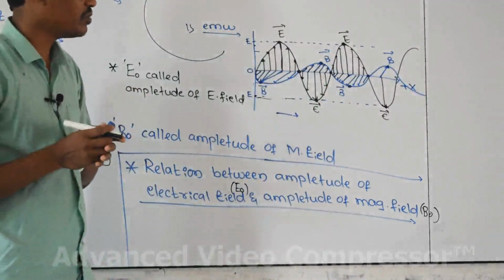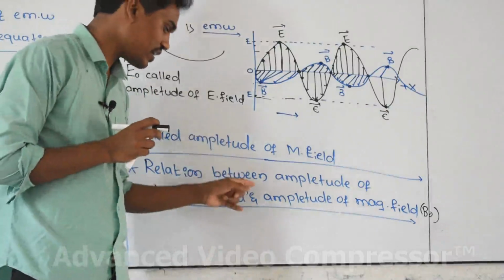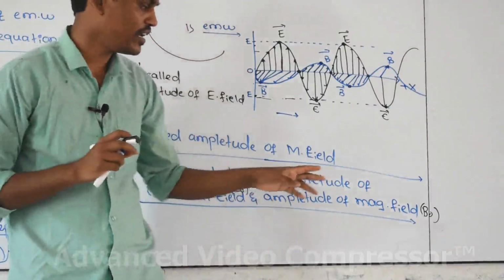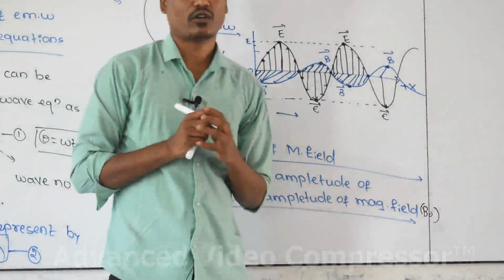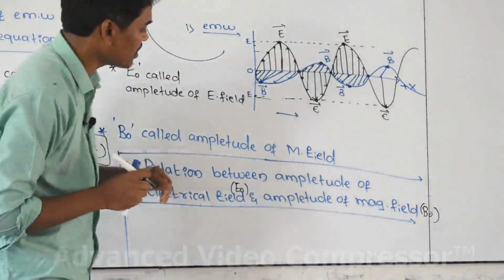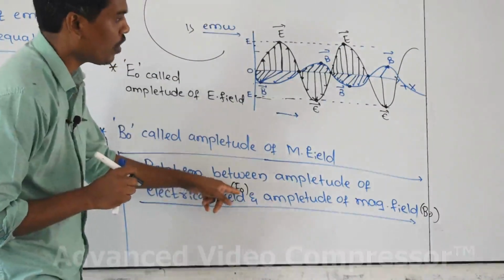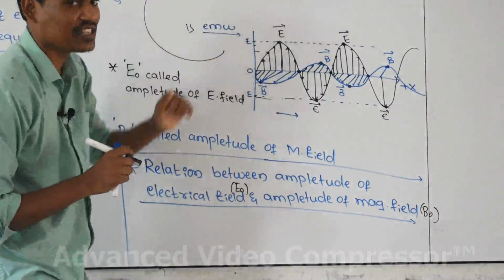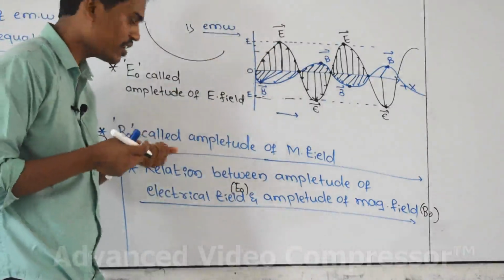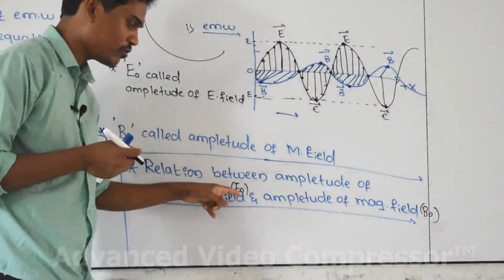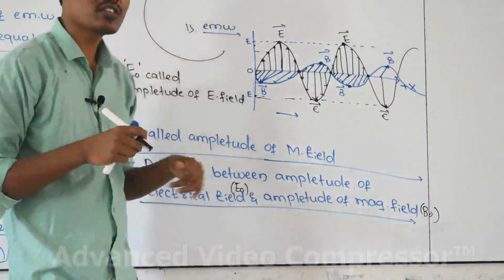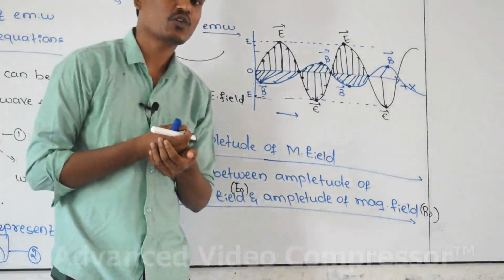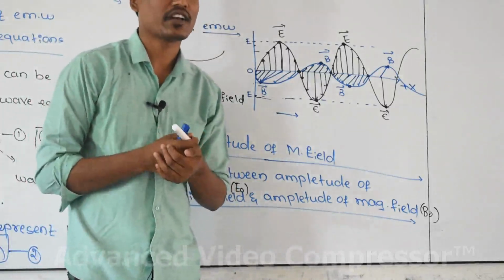What is E naught? This is amplitude of electrical field, means maximum intensity of electrical field is called amplitude of electrical field, and maximum intensity of magnetical field is called the amplitude of magnetical field.